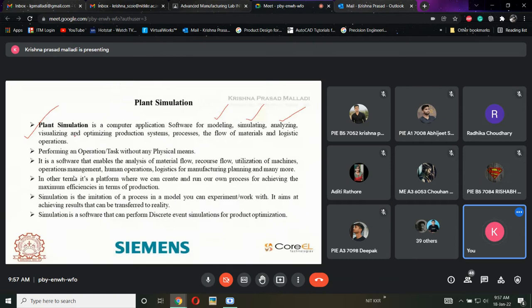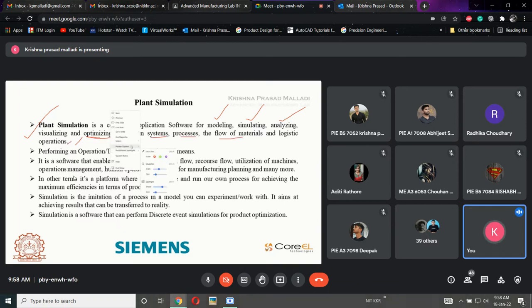Once these four things are done, we'll be doing optimizing, with different parameters. We are going to optimize the production process, flow of material, as well as logistics material. Simply put, plant simulation is software where we are going to create our plant, and we are going to do the optimization for better efficiency.